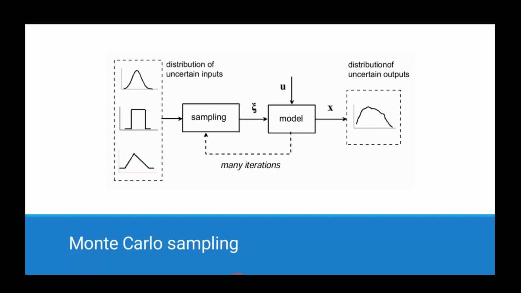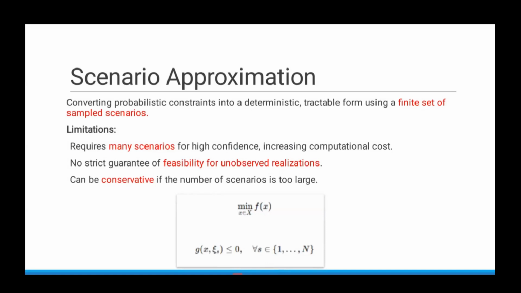Now the advantage of using Monte Carlo simulation is that we can consider any kind of input distribution. The input distribution can be anything, and still this method will work. We need to sample from the corresponding distribution and run the model to get an output distribution. Monte Carlo simulation is the basis of many chance constraint optimization problems, and it is a very popular technique of scenario approximation: converting a probabilistic constraint into a deterministic tractable form using a finite set of sampled scenarios.